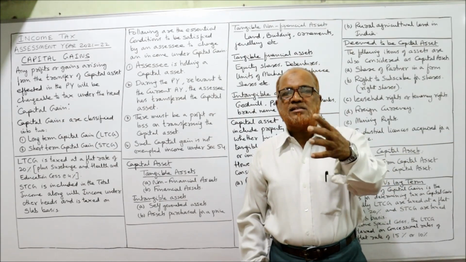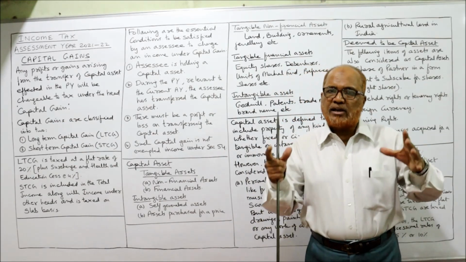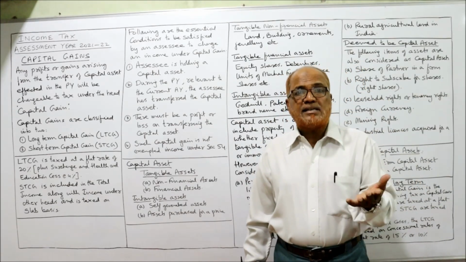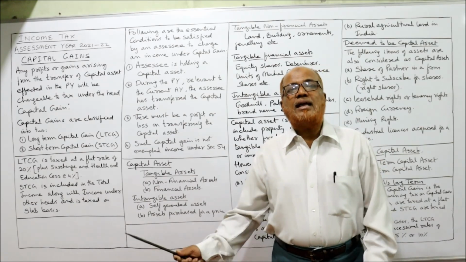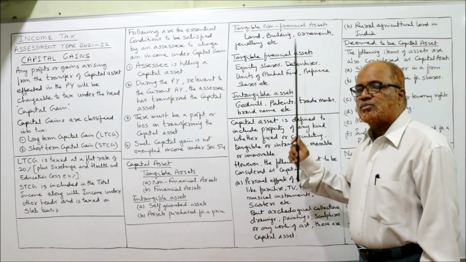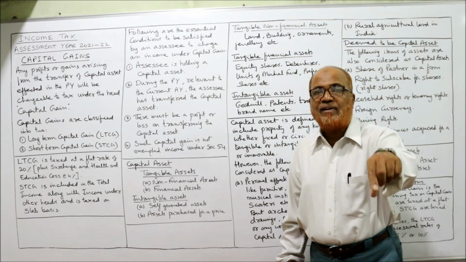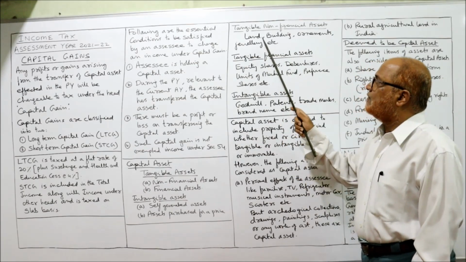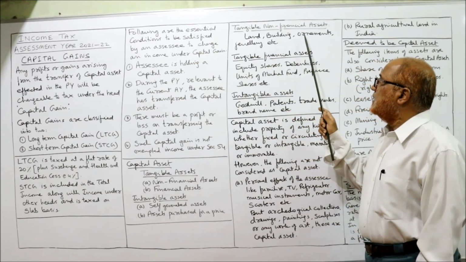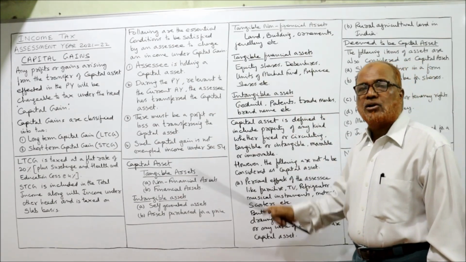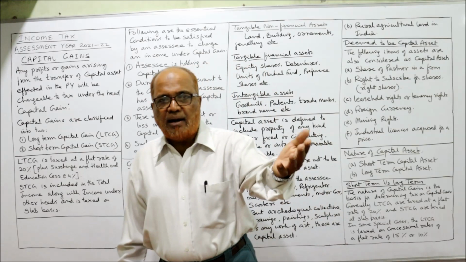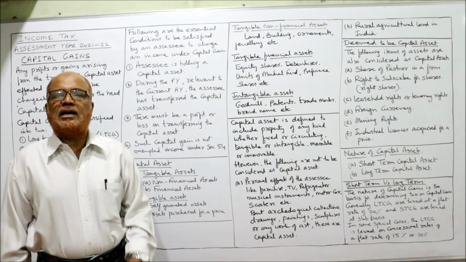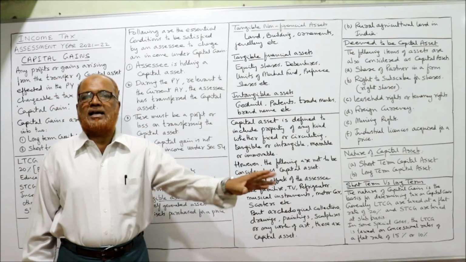Intangible assets are those which we cannot see or touch, but they exist. First, tangible non-financial assets consist of land, building, ornaments, jewelry, etc. Land we can see, building we can see, jewelry, ornaments, etc. These are called tangible non-financial assets.